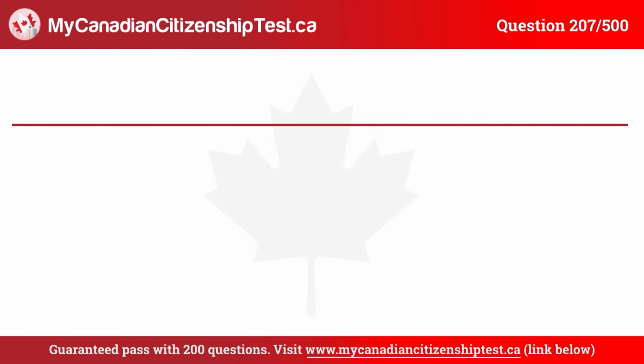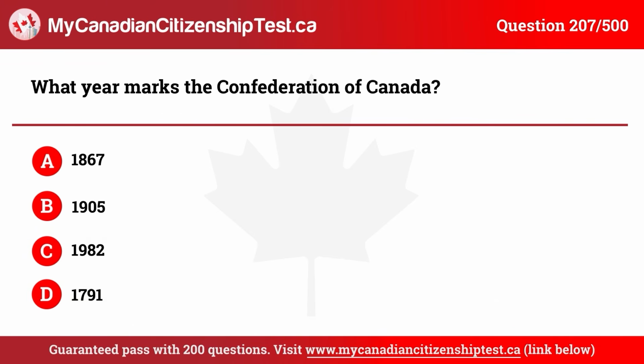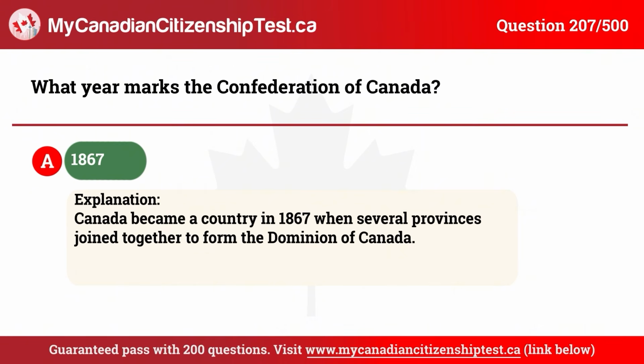Question 207. What year marks the Confederation of Canada? A. 1867. B. 1905. C. 1982. D. 1791. The correct answer is A. 1867.